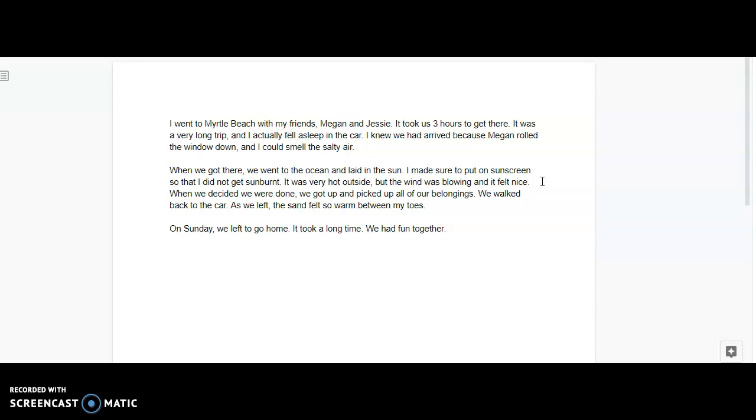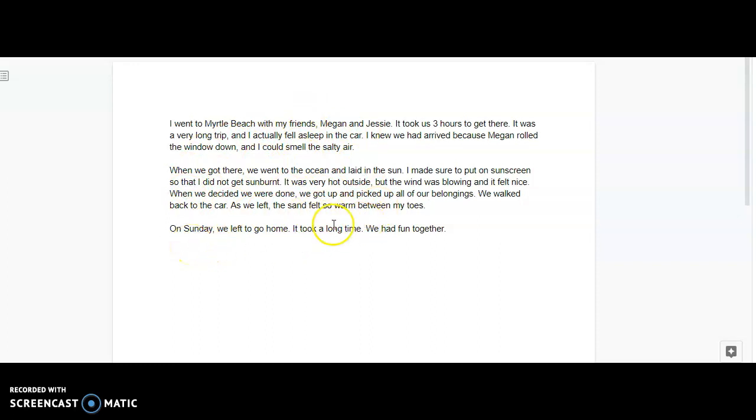If I want to talk about something else that I did at the beach, I could do that as well in this middle paragraph. But in my last paragraph, all I have so far is: on Sunday we left to go home. It took a long time. We had fun together. So in my first paragraph I talked about when I got to the beach. It kind of goes in order. On the way to the beach, and then in the middle I talked about actually being out on the beach, and then at the end I'm going to talk about going home.